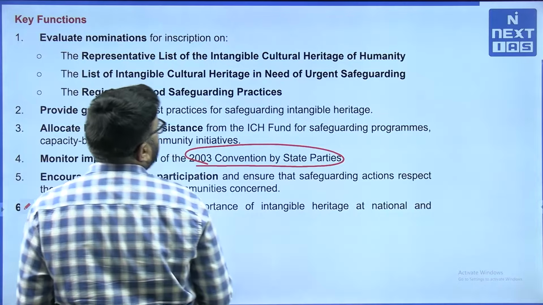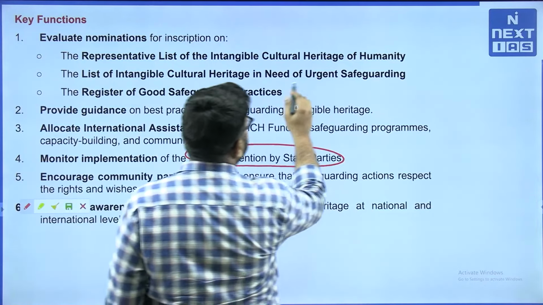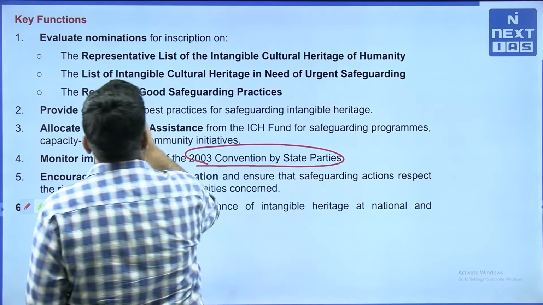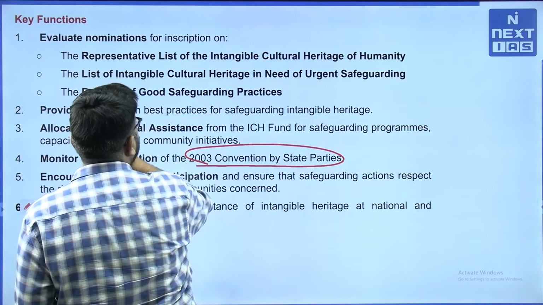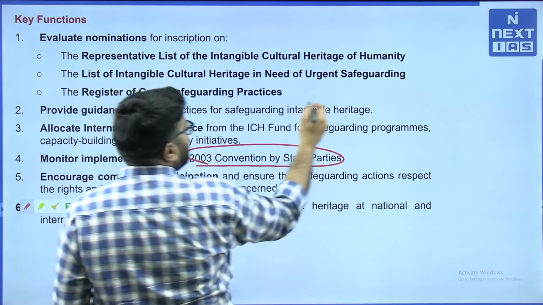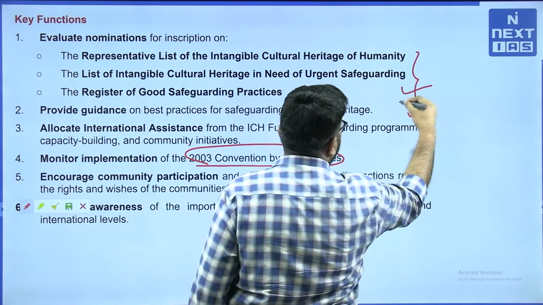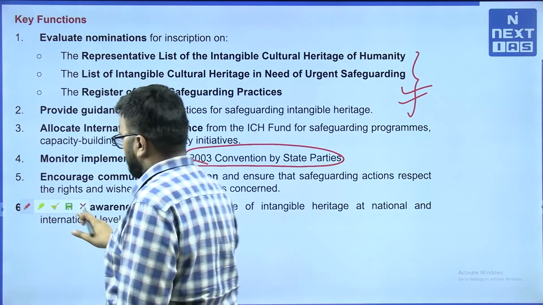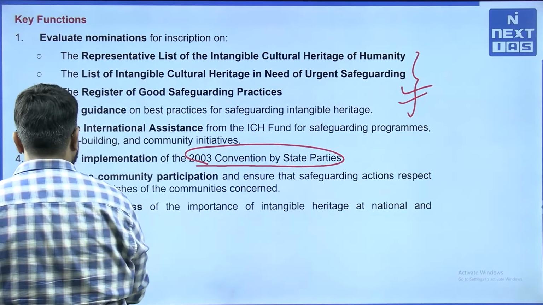The Representative List of the Intangible Cultural Heritage of Humanity, the List of Intangible Cultural Heritage in Need of Urgent Safeguarding, and the Register of Good Safeguarding Practices. So these are three important lists that are prepared. Not that much important, just know some of the basics here, that's it.